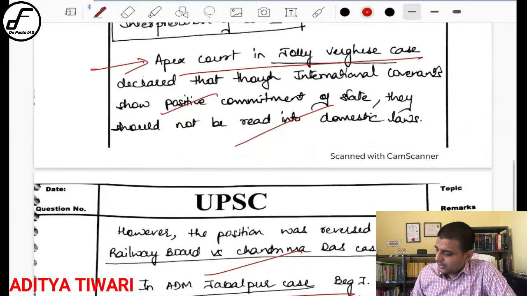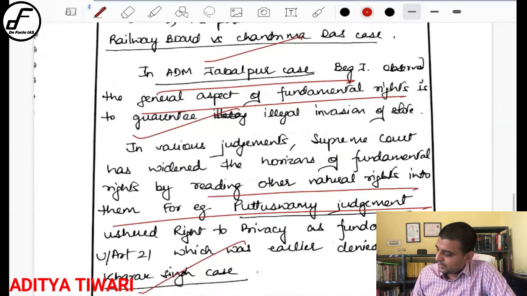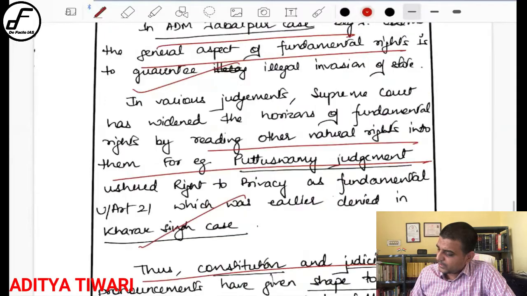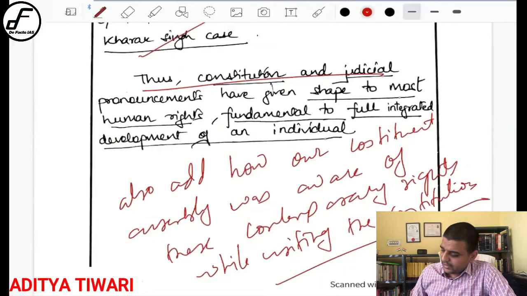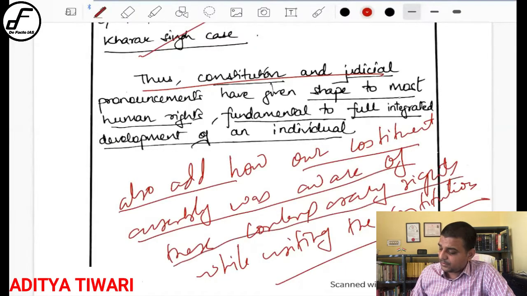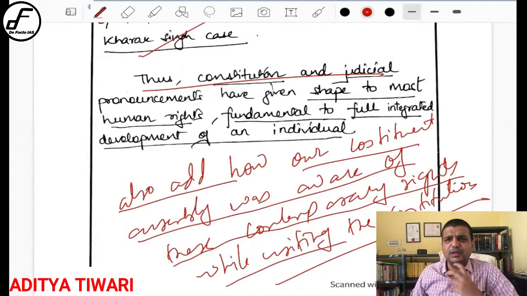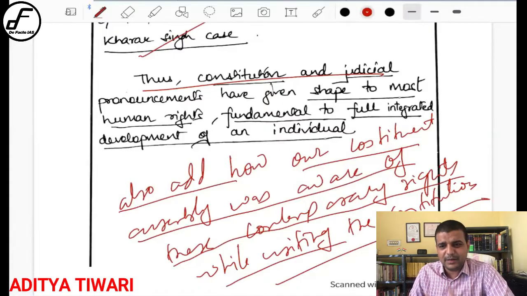Then in the last, she has come up with the whole conclusion part, that the judgments have supported. One comment I have made here is to also add how our Constituent Assembly was aware of these contemporary rights while writing the constitution. So a historical aspect, it could have been a passing mention that the formation of our Constituent Assembly was a parallel activity with the drafting of UDHR. So taking inspiration from it is obvious. That line should have been mentioned. It would have made the answer better. So that is very good.